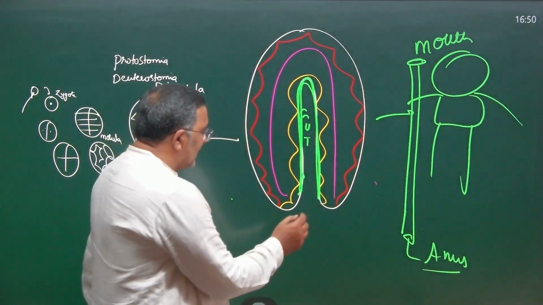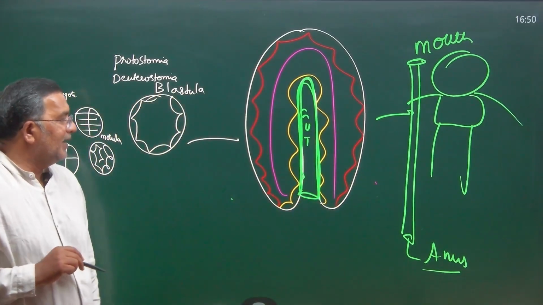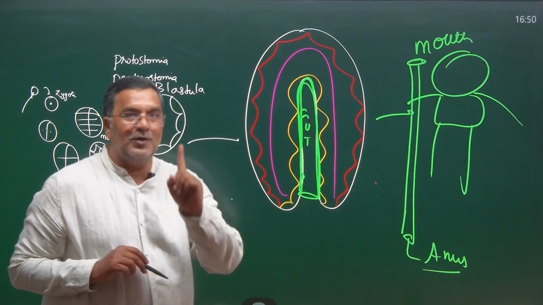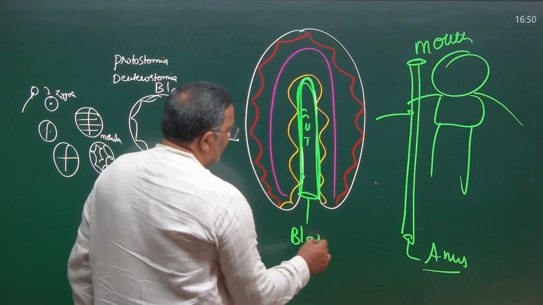So now the question rises here. Here we have an opening, only one opening. In future, two openings should come. So that opening I am now going to name as blastopore.